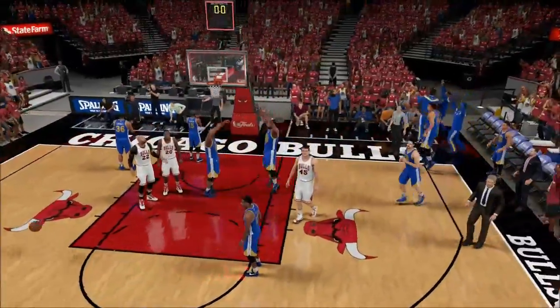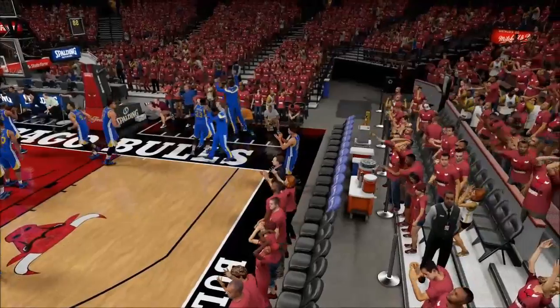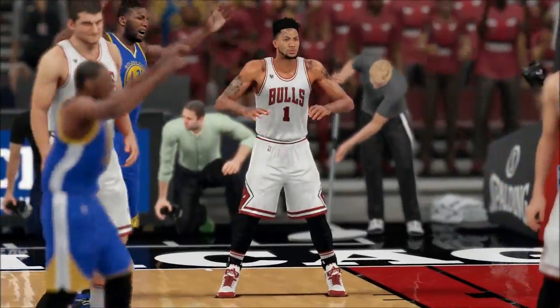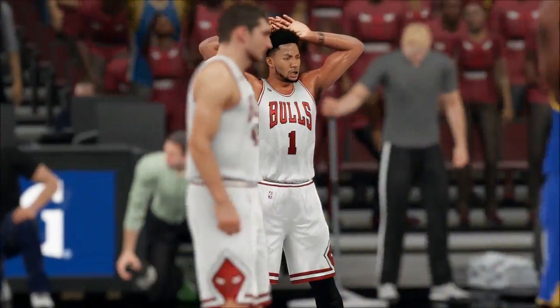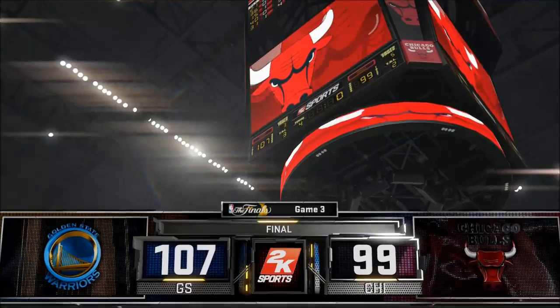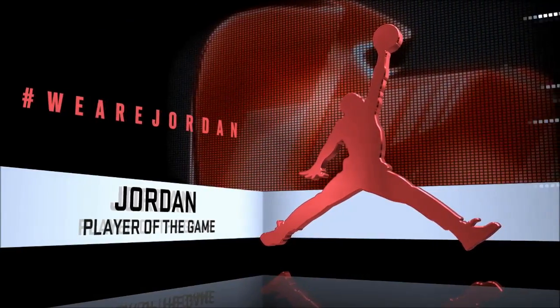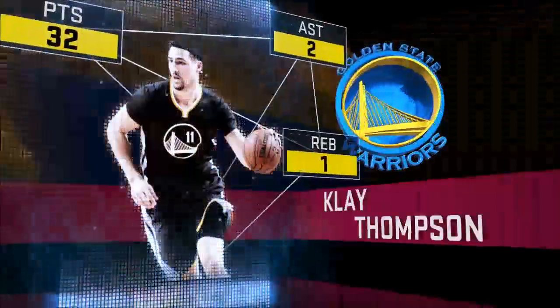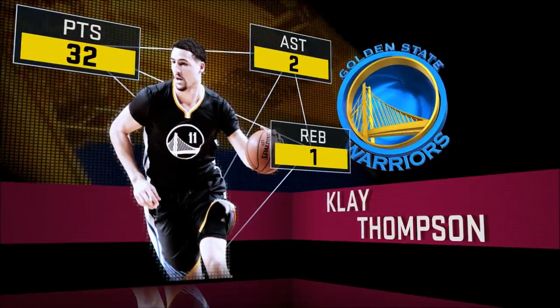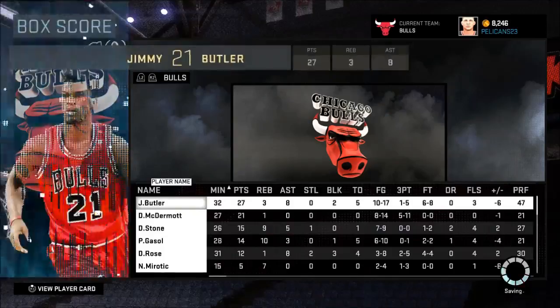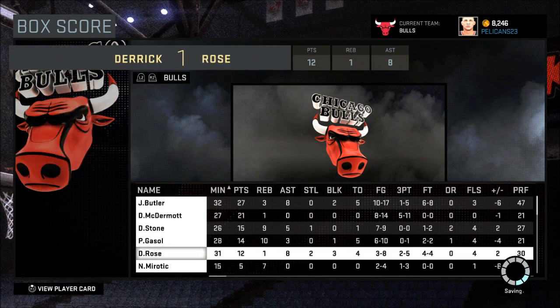This game was all but over once the fourth quarter started, down by 16 points. We end up losing game 3. There was nothing to show you in those end of the game sequence. They just hit free throws. We try to hit threes and get back into it. We even cut it to 8, but honestly it wasn't even that close. We had some just throwing up threes there at the end. Probably got 6 points without them scoring. They beat us big in game 3, and it was probably the most frustrating game of 2K I've played in quite some time. I'm not gonna lie, but hopefully we can come back from this game 3 loss.